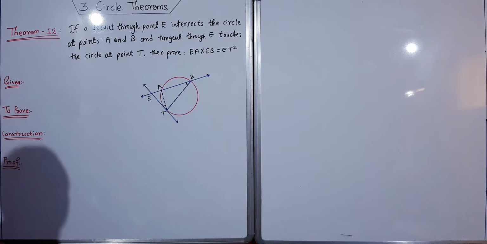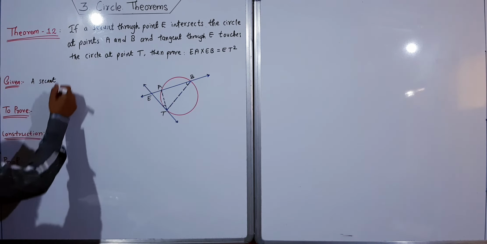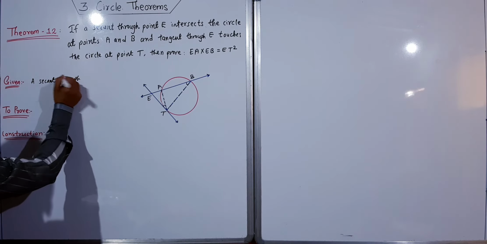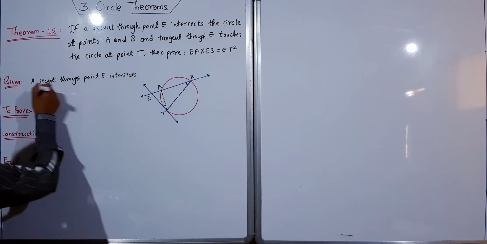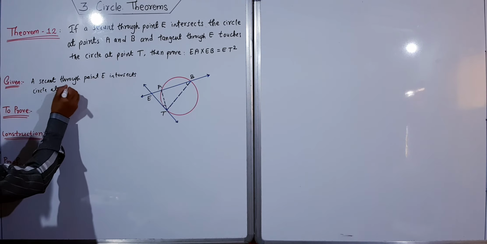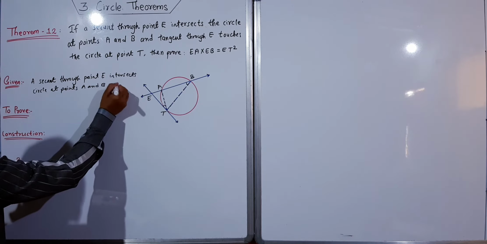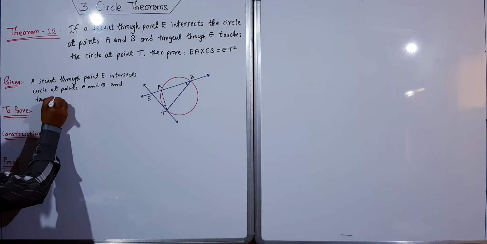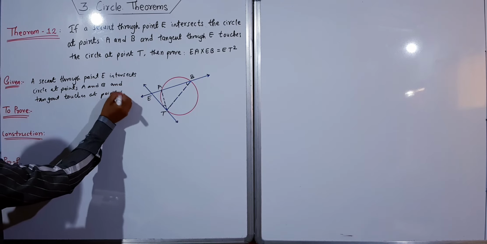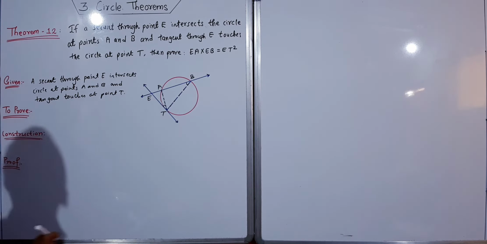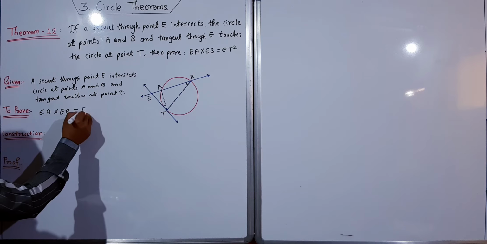Now what is given? We'll write the given first. A secant through point E intersects the circle at points A and B, and the tangent through E touches the circle at point T. In short you can write it like this. Now, what we have to prove: EA into EB is equal to ET square. You have to prove this.